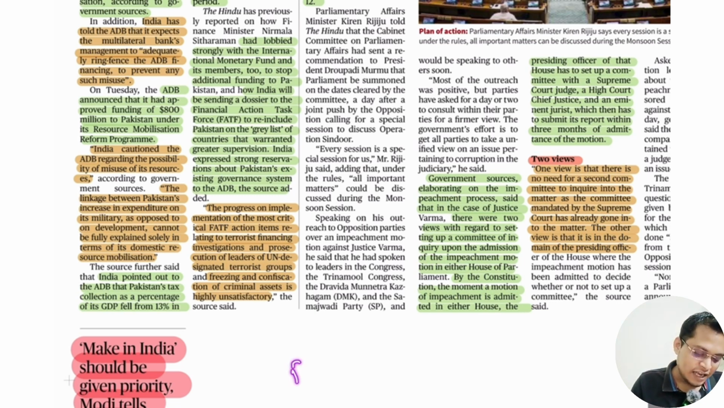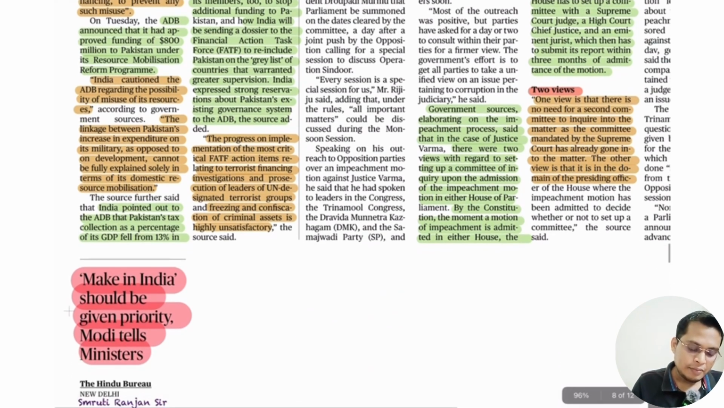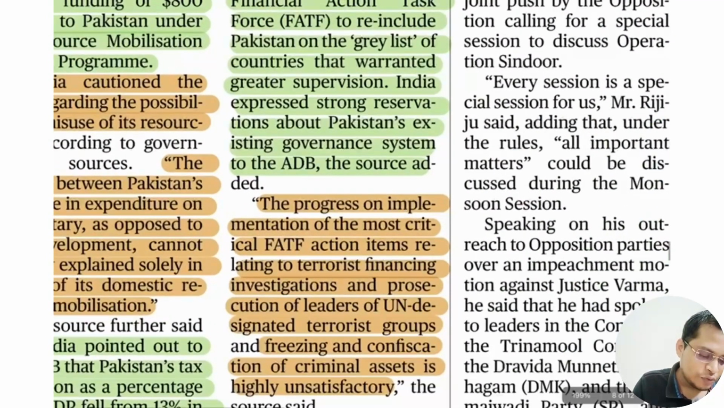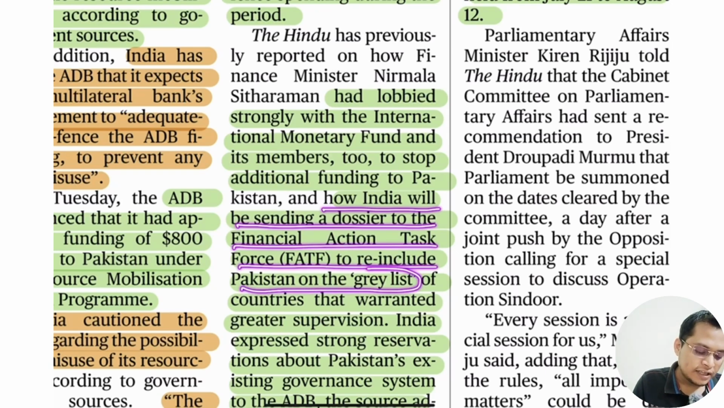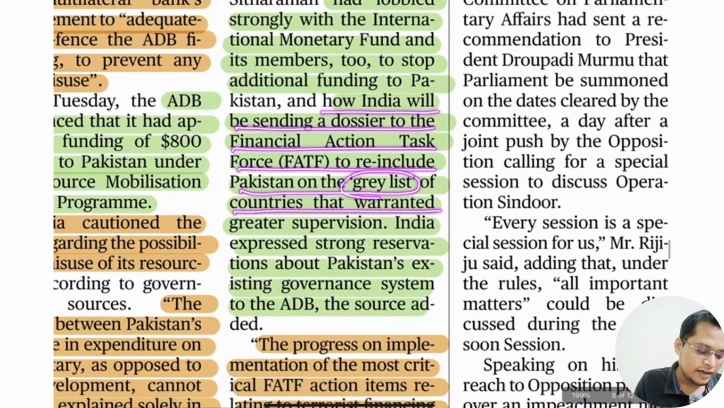Second thing is FATF. You have to study about FATF, its origin, headquarters, objective, and its lists: grey list, black list. So you have to study about these lists, and how countries are put on them. So here we'll see how India will be sending a dossier to the Financial Action Task Force for re-inclusion of Pakistan in the grey list of countries that warrant greater supervision.